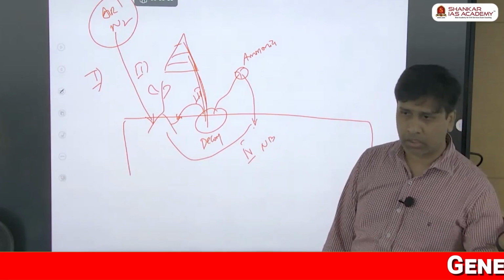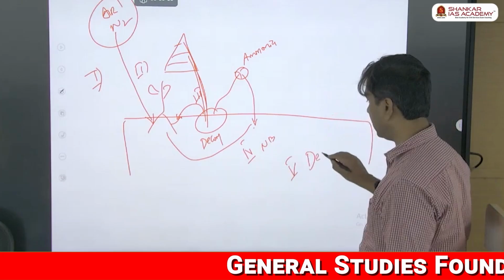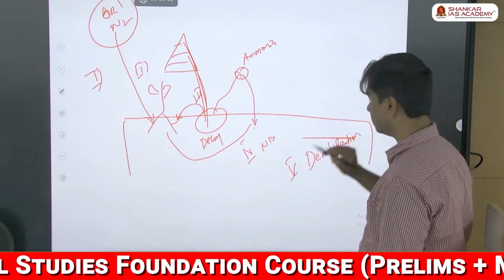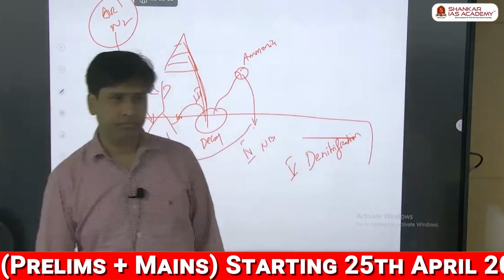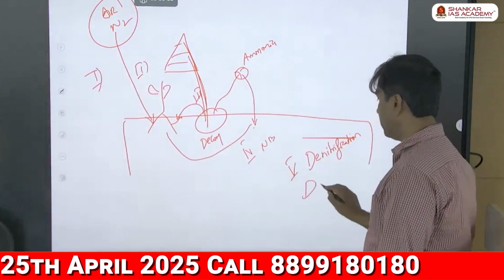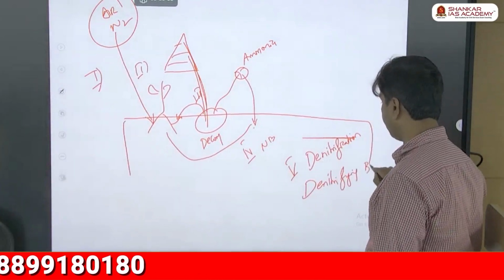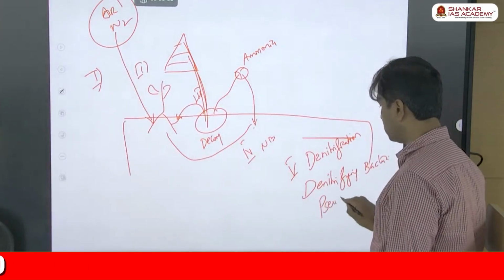So that is the reason, in order to close the cycle, we have a 5th stage, denitrification. Here we have a bacteria called denitrifying bacteria. The one famous bacteria is Pseudomonas.